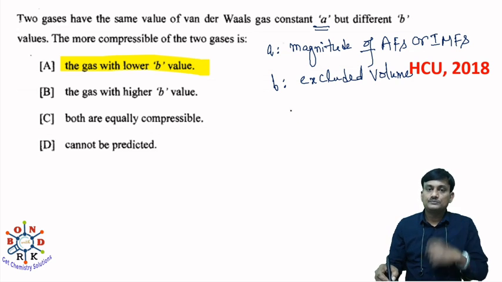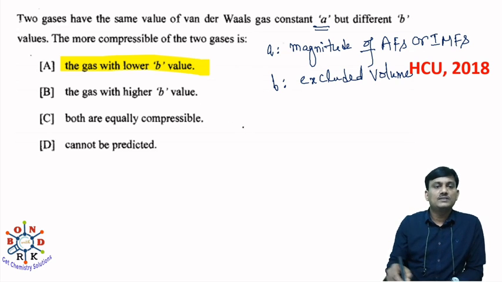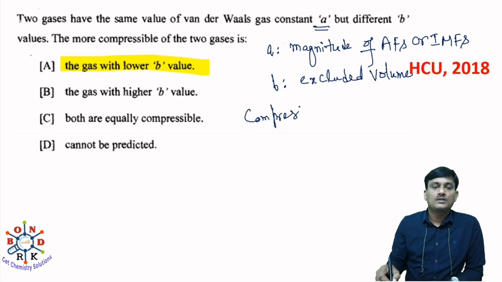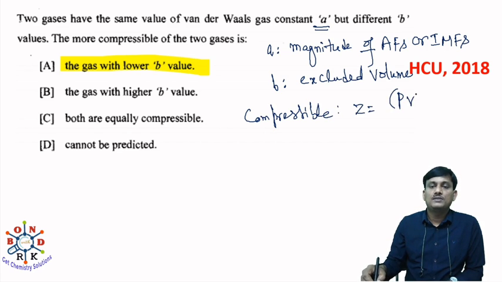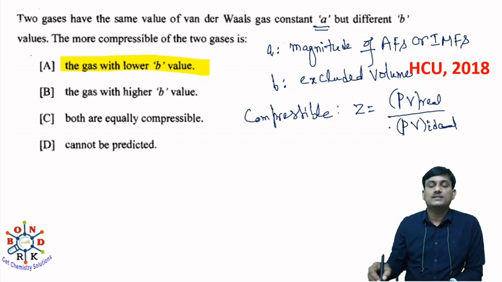Here, what is the compressibility? Compressibility is measured in terms of Z. Z is equal to PV real by PV ideal. So this is the compressibility factor.